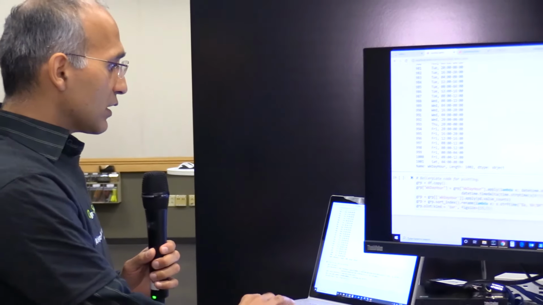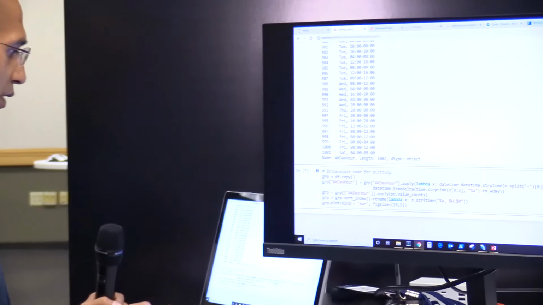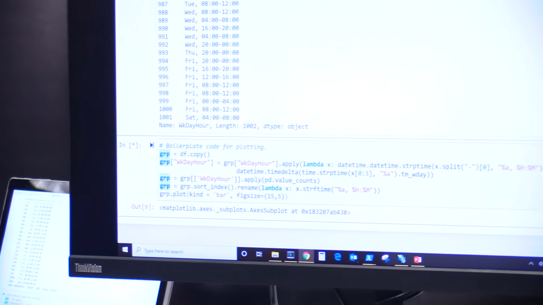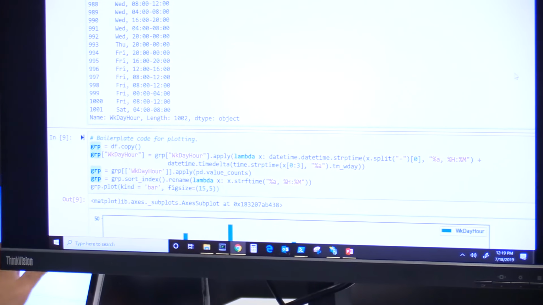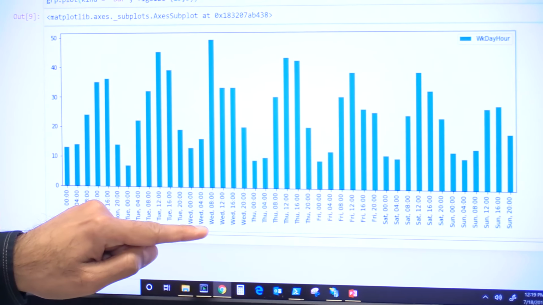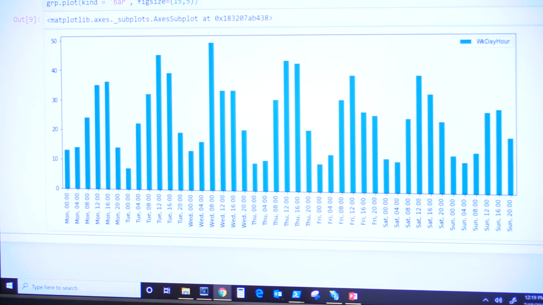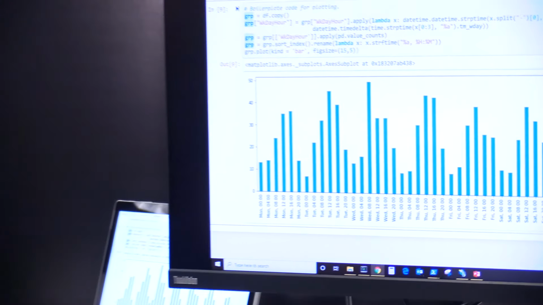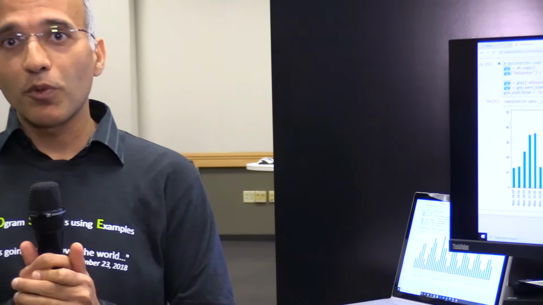But for now, I have this code written by hand, and I can simply execute this code in order to figure out when are 911 calls most common. And now I know that the most common 911 calls occur on Wednesdays, 8 o'clock to 12 p.m. So this was a demo of program synthesis capabilities inside notebooks, and hopefully you got a preview of how program synthesis is set to create a disruption in programming and lead to the next generation of programming, where we can improve the productivity of developers and data scientists by almost an order of magnitude.